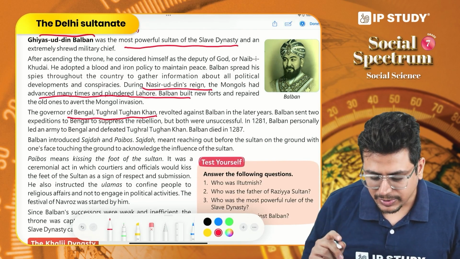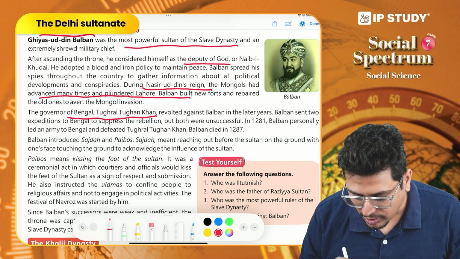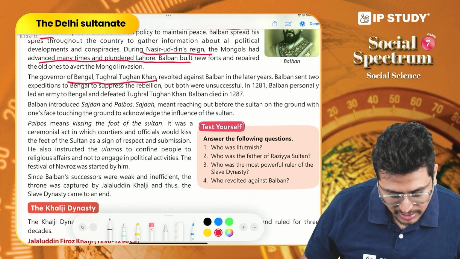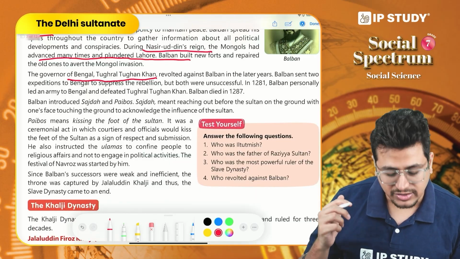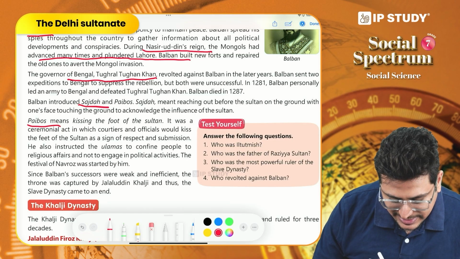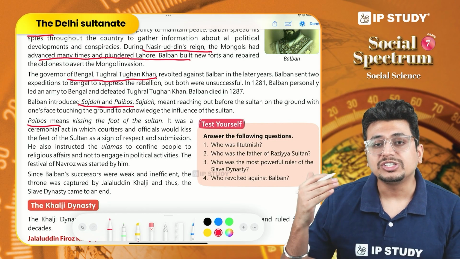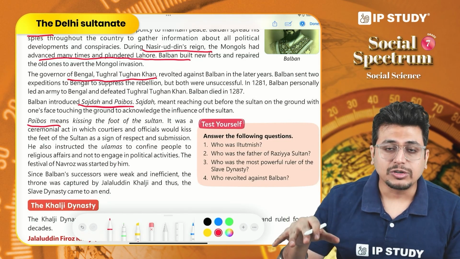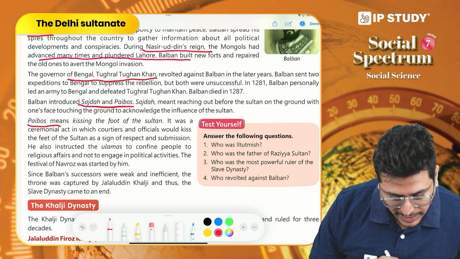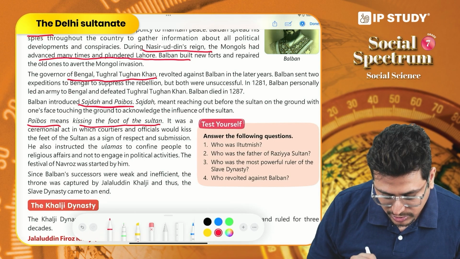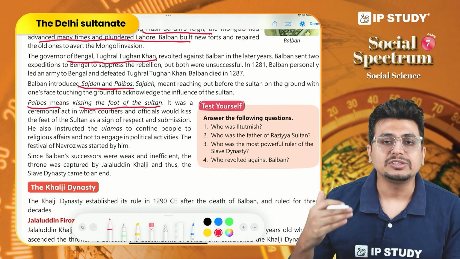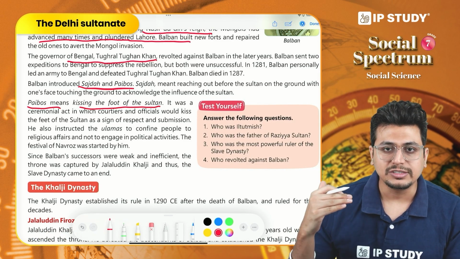Now, Ghiyasuddin Balban considered himself the deputy of God, Naibe Khudai. This is why he also introduced systems such as Sajda and Paibos. Now, what are these systems? Sajda means touching the ground with your face to show respect to the emperor, and Paibos means kissing the foot of the sultan. These practices were introduced in his time because he wanted to show his dominance over his people.